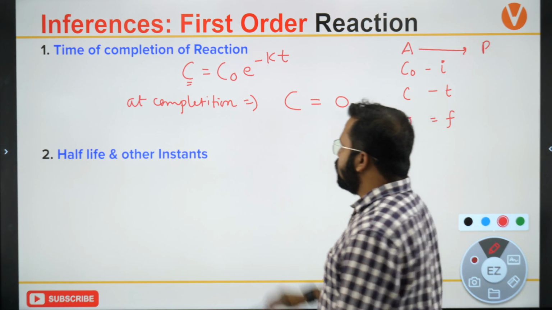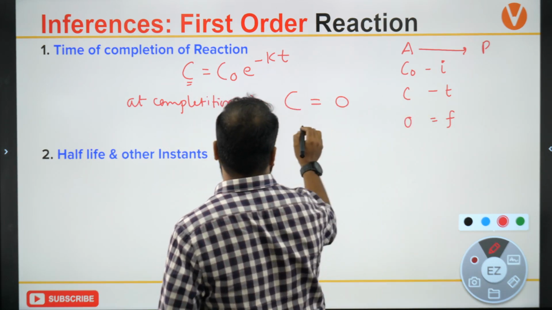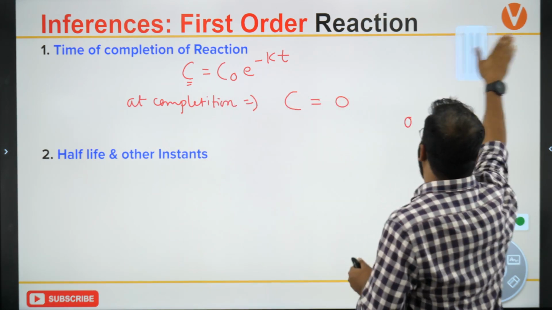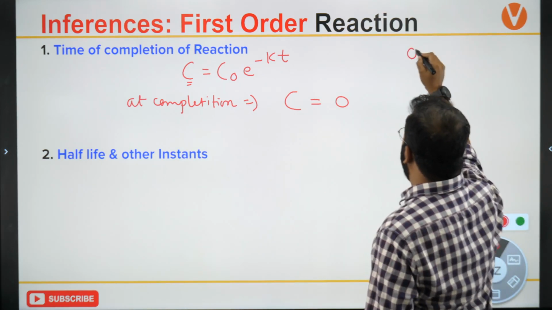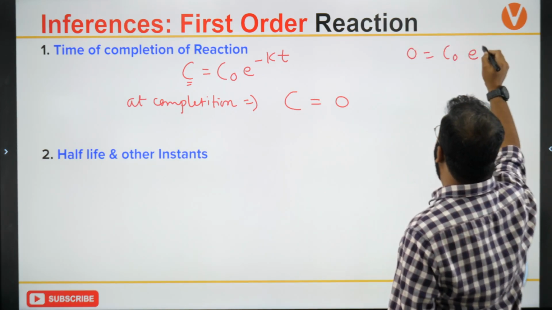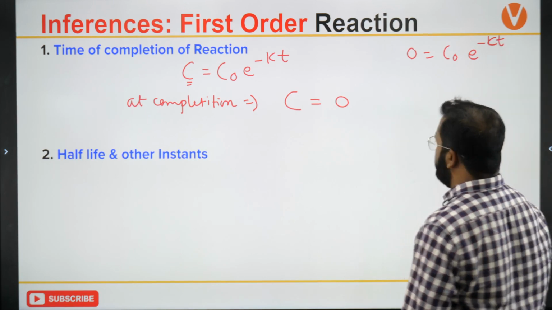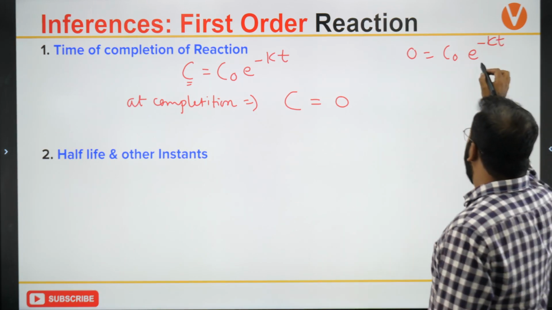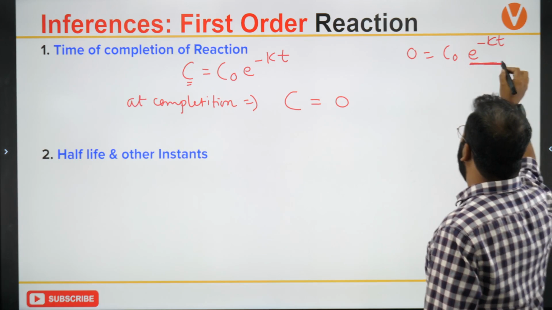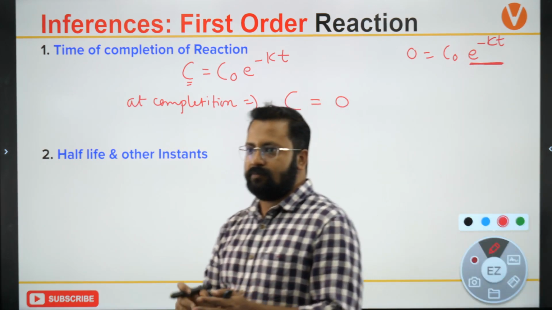If C is equal to 0, if you put C equal to 0 in this equation, C naught e to the power minus kt, this has to be equal to 0. Initial concentration is, why C naught?